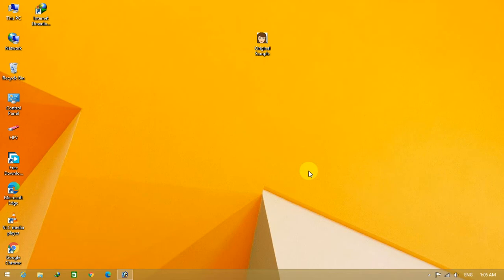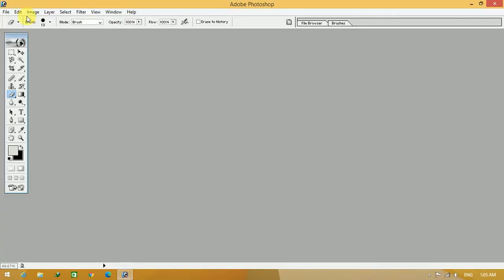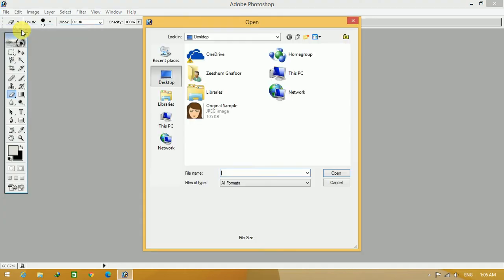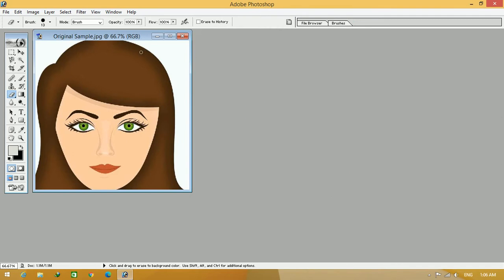Today I am going to show you how to reduce the size of an image in Adobe Photoshop. So let's start. Go to Adobe Photoshop, select the File menu. In the File menu, select Open and select the image that you want to reduce the size of. I am reducing the size of this image, which I am using as a sample, which is 105 KB. Okay, click on Open, and after clicking on Open, the image will open in Adobe Photoshop.